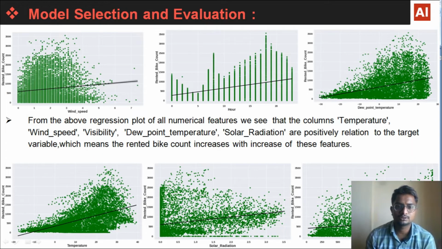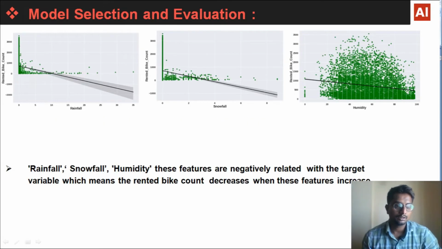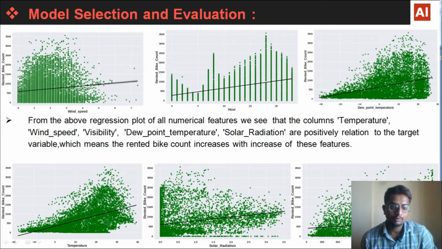Here we can see the linear relationship of the target variable with the other features. From the above regression plot of all numerical features, we see that the columns temperature, wind, visibility, dew point, and solar radiation are positively related to the target variable, which means the rented bike count increases with an increase in these features.